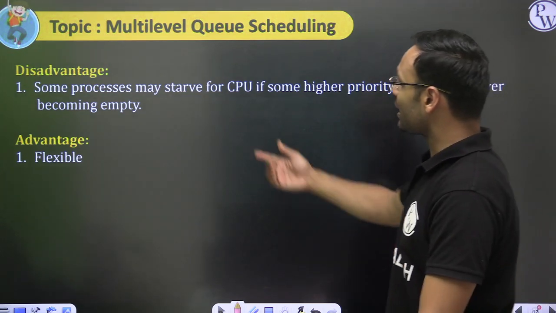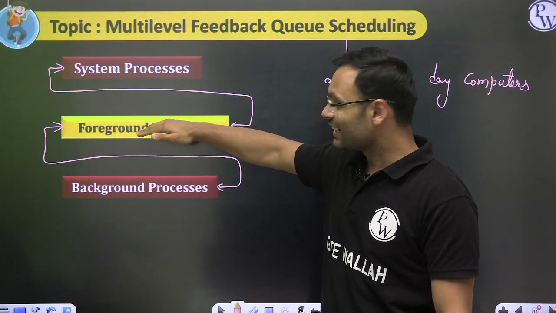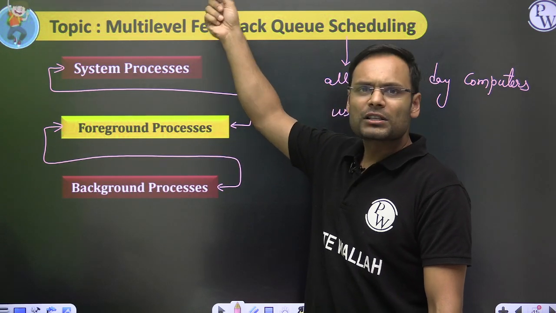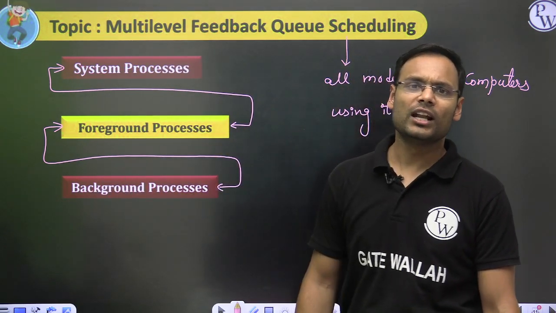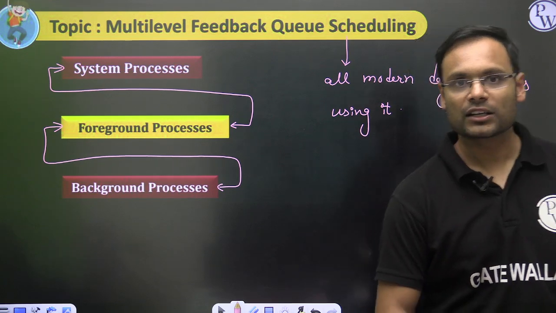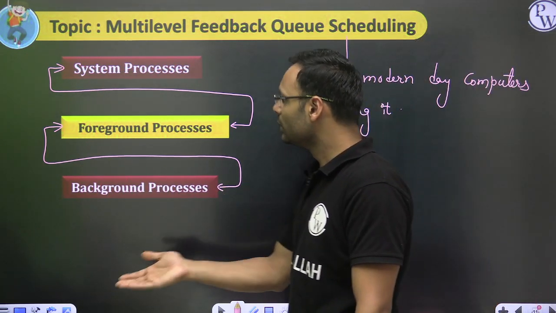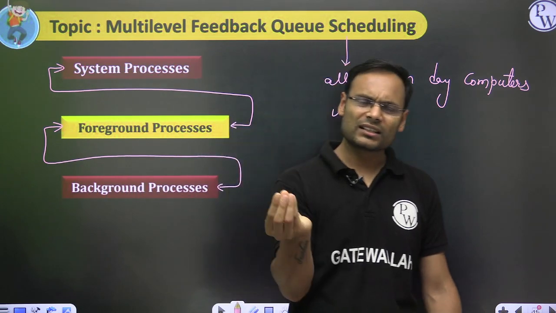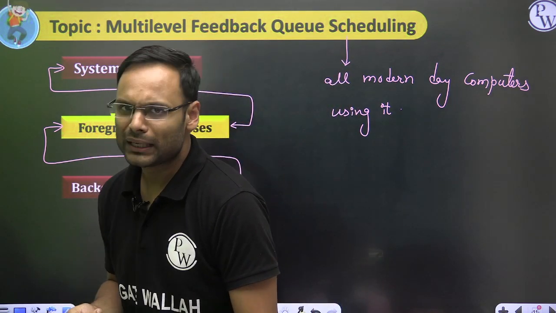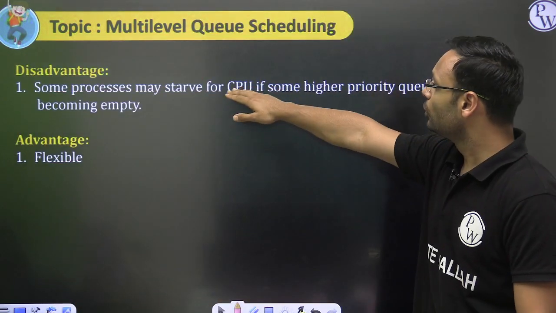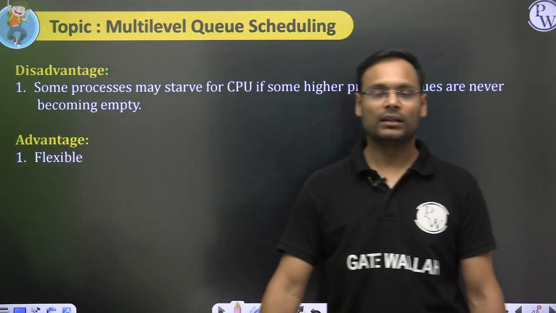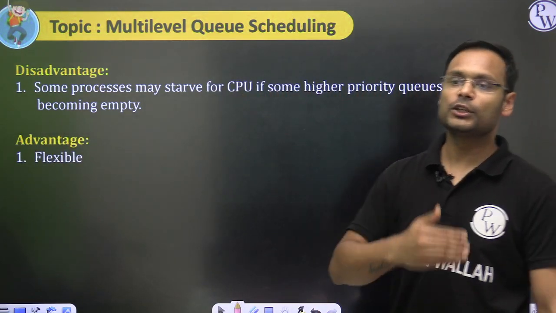Fine. Here also starvation may occur. One process is waiting, moved up for some time, it runs, and again moved down. Why? Because of its behavior. It is possible that your factors keep a process in the lower queue, upgrade it for a certain duration of time, and again downgrade it. So again the process will wait, and because of that it may go into a lot of waiting. Starvation is possible, but the advantage is flexibility. The processes can be moved from one queue to another queue.